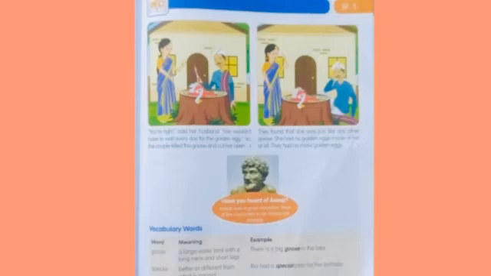Greedy means atyaspadi. What happened? The goose died. They had no golden eggs.